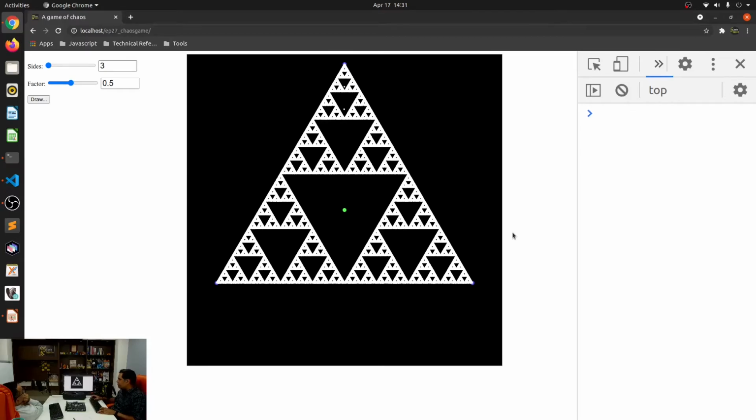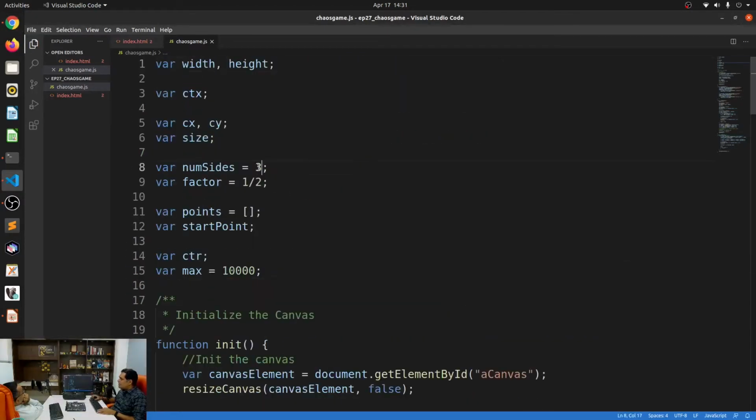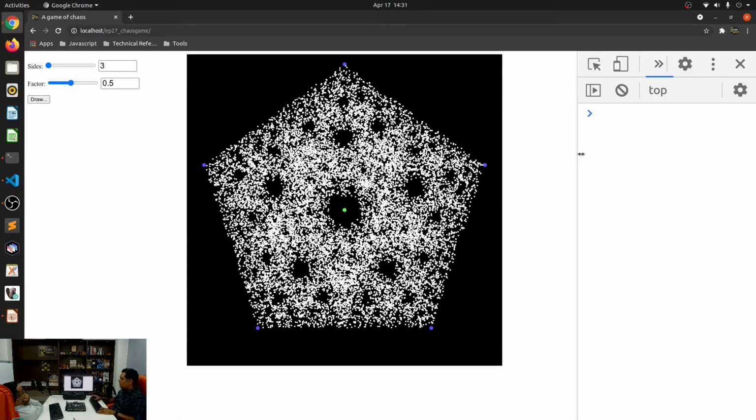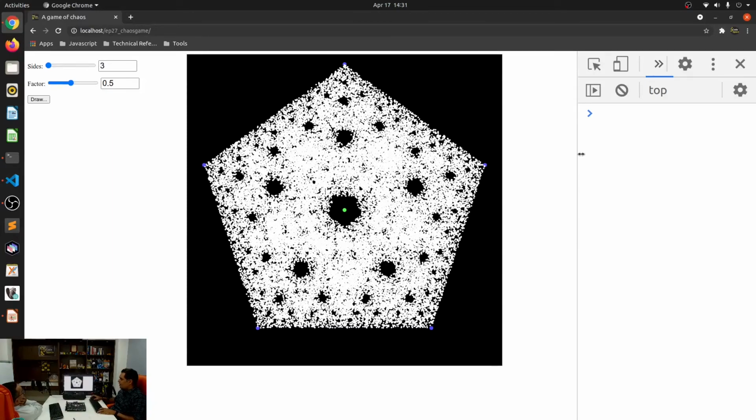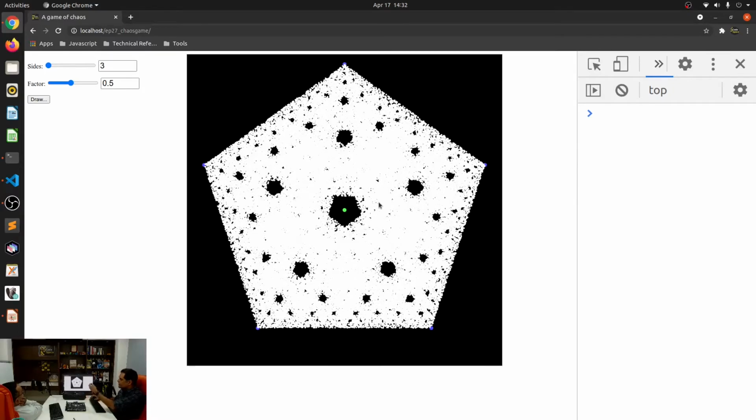And what else? If I was to increase the factor, I mean it will look a little bit weird. So let's just increase the number of sides over here. So let's say I'll make it 5. Yeah, the factor doesn't work for 5, but you can still see some shapes being made.